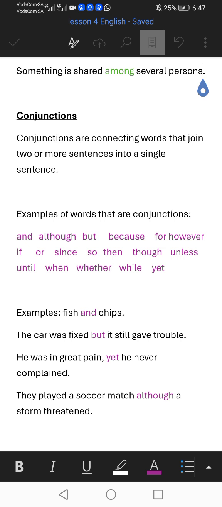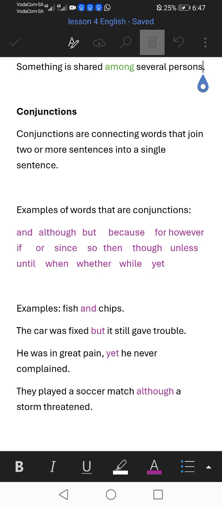Examples of conjunctions are and, although, but, because, for, however, if, or, since, so, then, though, unless, until, when, whether, while, yet. There are still many more; here I just mentioned a few.